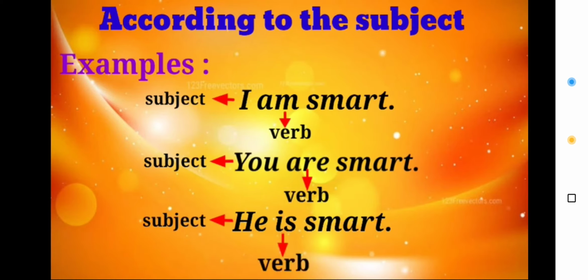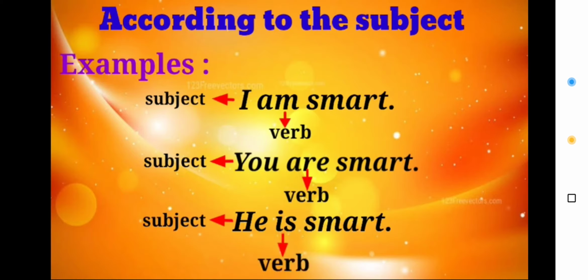Third is he is smart, where he is the subject and is the verb which agrees with the subject, and he is third person. And we have already learnt about first, second and third person when we studied about pronouns. So I'm not going to repeat it again. You can watch the previous video to know what are these first, second and third persons.